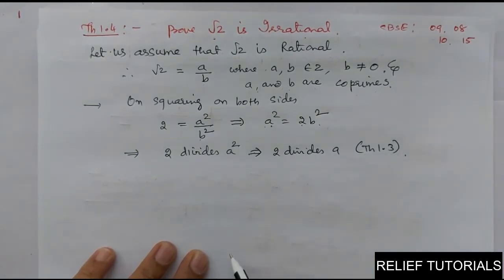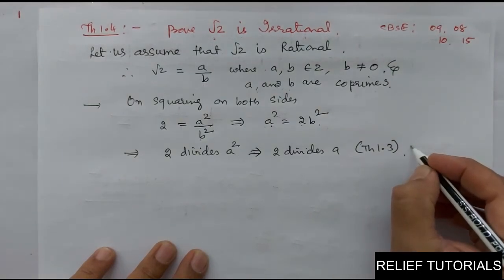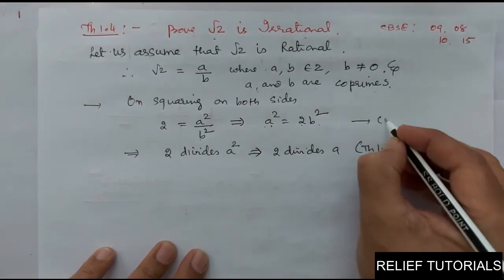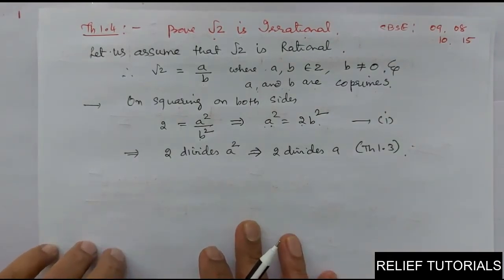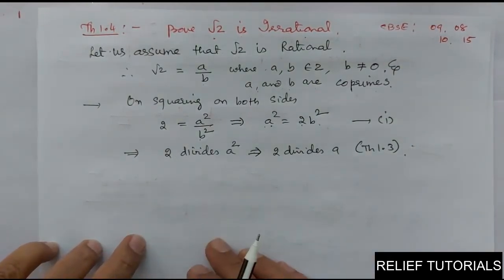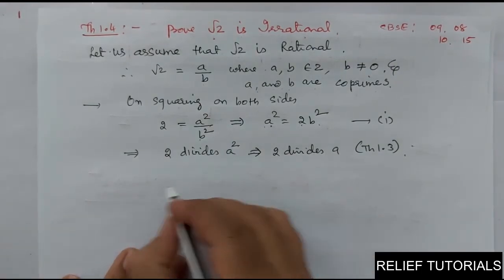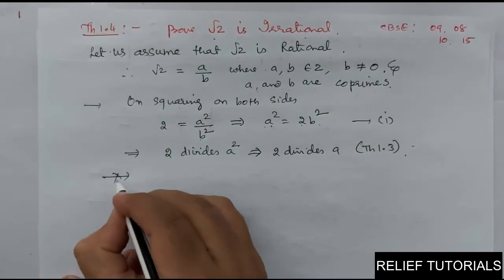This is theorem 1.3. Clear? So 2 divides a. Now I can write the second phase.